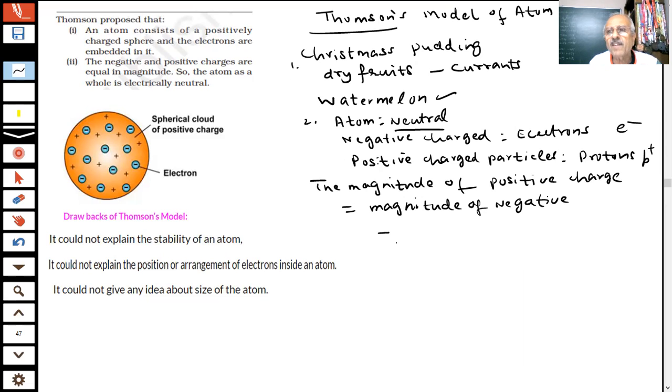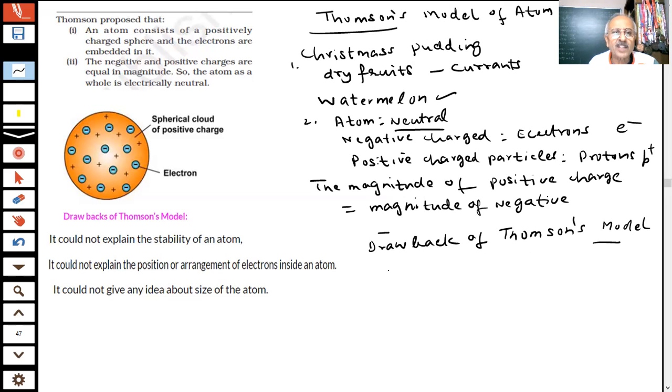this model was rejected by the scientists, students. This model was not acceptable to the scientists. When you do not accept a model in science, there should be reasons for that. These are the limitations, or drawbacks, of the Thomson model. Second point, what are the drawbacks of Thomson's model? This model was rejected by the scientists. They said this is not the correct model of the atom. Atom cannot be like this. We will tell you the reasons. More reasons are coming to prove that this is totally wrong.